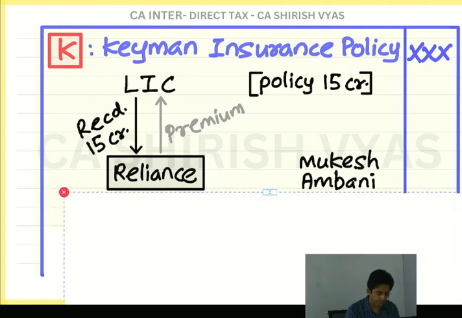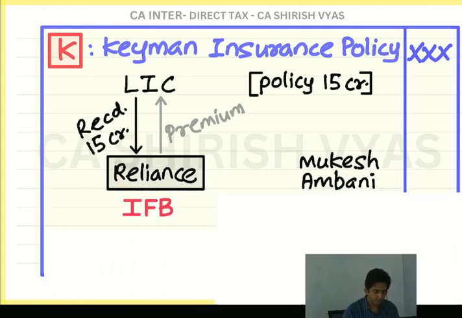So see, I have written here. Can you see, IFB means income from business. But then you will wonder how it is income from other sources. So look here. Sometimes what happens? The thing which you are worried about, that what if Mukesh Ambani dies? He doesn't die.